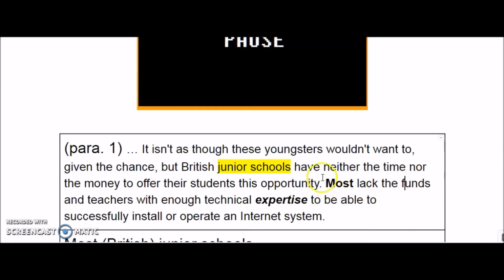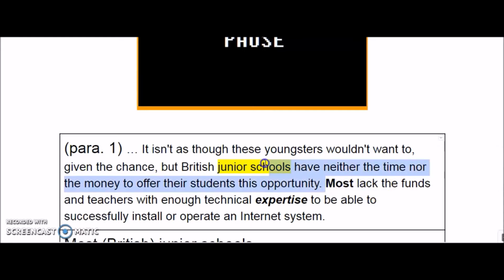Okay, so let's go back to the previous sentence. It says, but British junior schools have neither the time nor the money to offer the students this opportunity. Most lack. So this is the verb, right? So this should be the subject position, and most is plural, and here our verb is also plural.